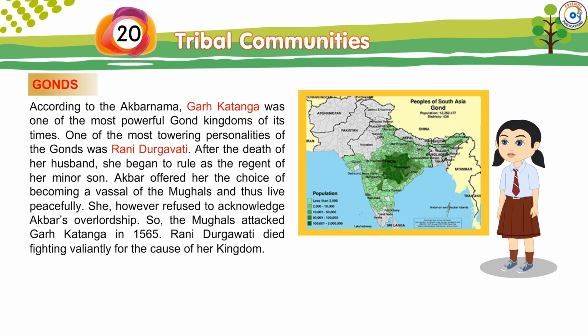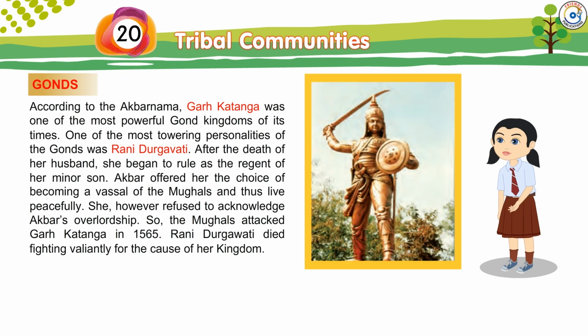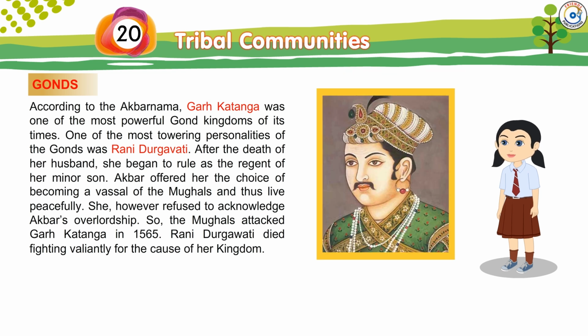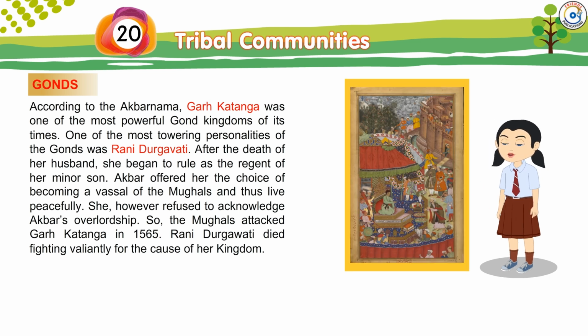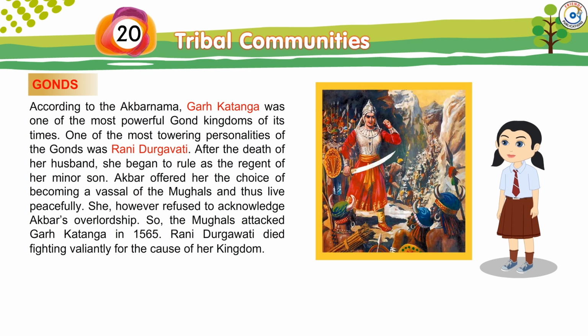One of the most towering personalities of the Gonds was Rani Durgavati. After the death of her husband, she began to rule as the regent of her minor son. Akbar offered her the choice of becoming a vassal of the Mughals and thus live peacefully. She, however, refused to acknowledge Akbar's overlordship. So the Mughals attacked Garh Katanga in 1565. Rani Durgavati died fighting valiantly for the cause of her kingdom.